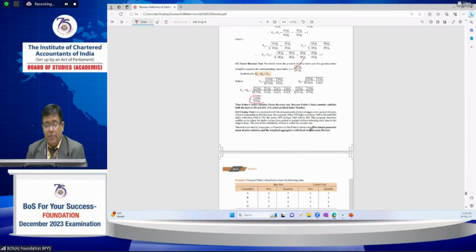The circular test is satisfied based on the simple price index number, the simple geometric mean of price relatives. In the examination, sometimes they ask whether the circular test is satisfied by Laspeyres' index number, Cauchy's index number, or Fisher's index number. None of them actually. The simple geometric mean of price relatives and aggregate with fixed weights satisfy this test.